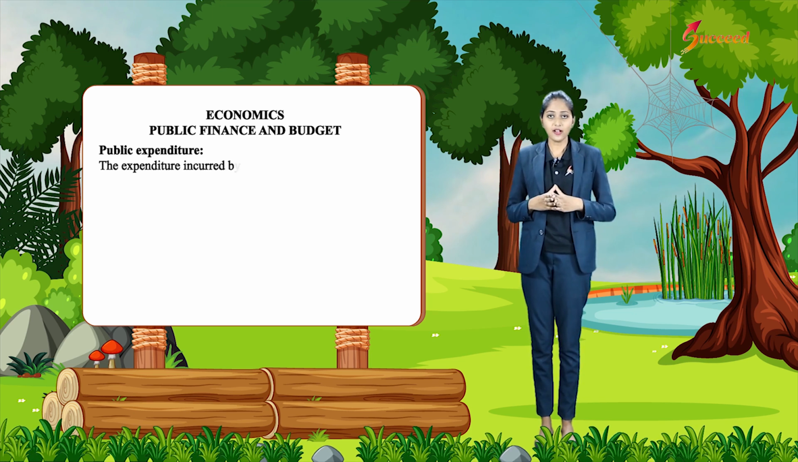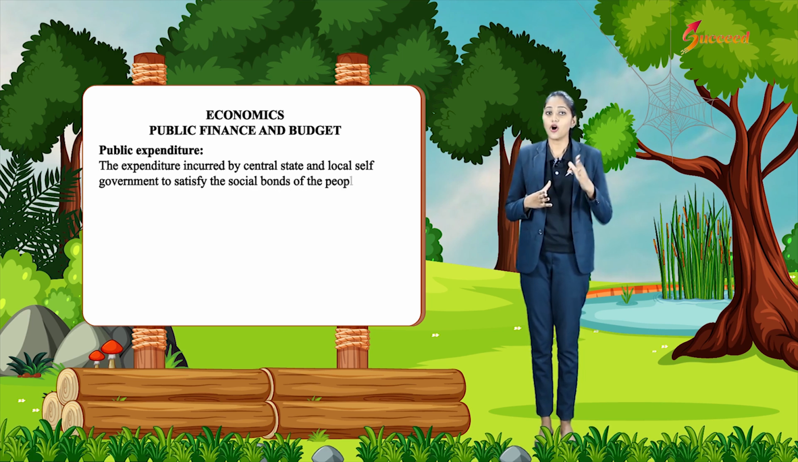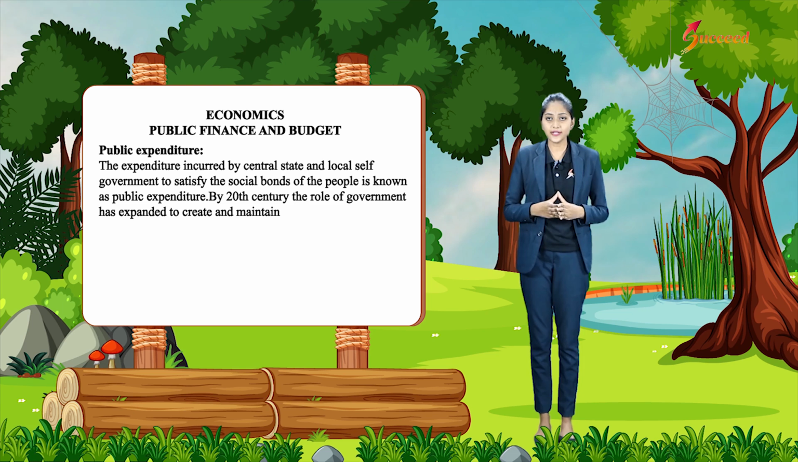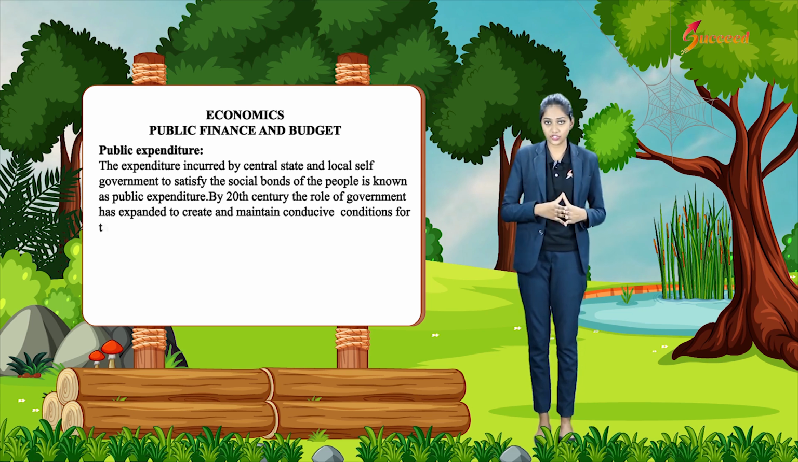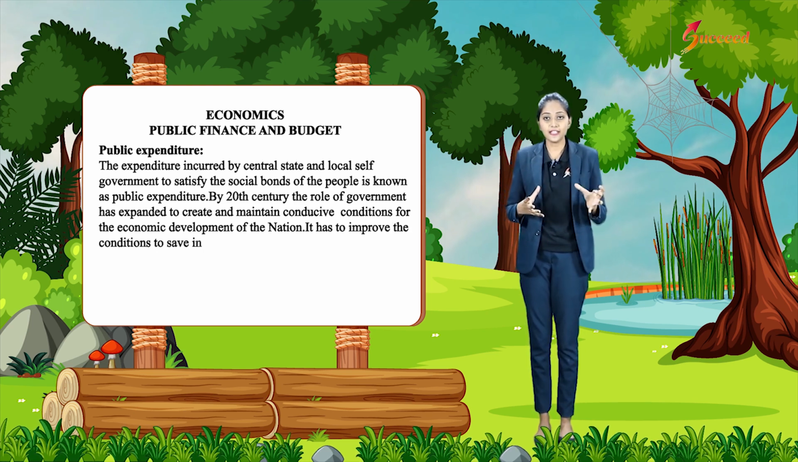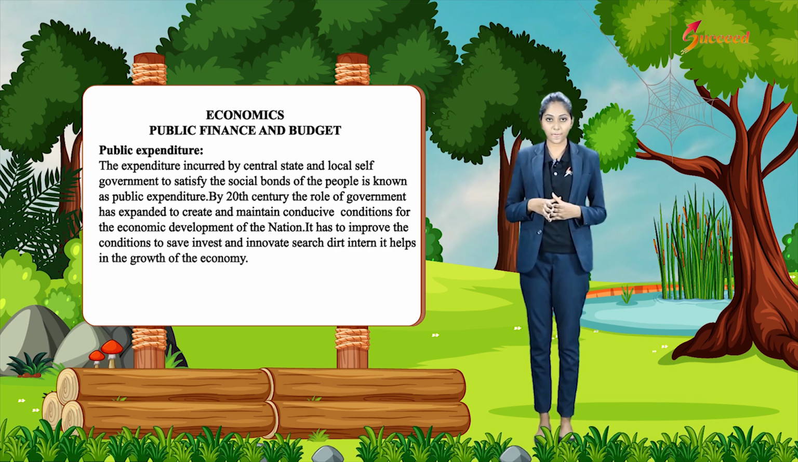The expenditure incurred by central, state and local self-government to satisfy the social wants of the people is known as public expenditure. By the 20th century, the role of government has expanded to create and maintain conducive conditions for the economic development of the nation. It has to improve the conditions to save, invest and innovate research, that in turn helps in the growth of the economy.